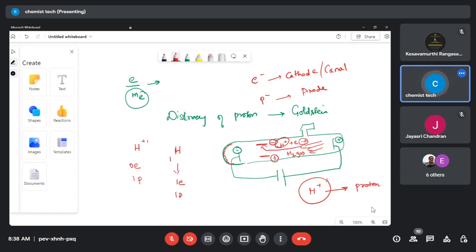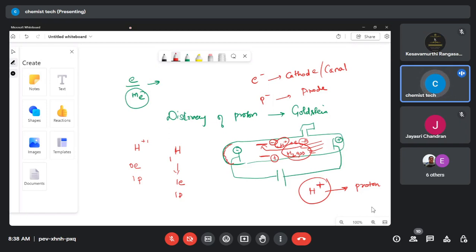Okay, so a very important point for the proton discovery is that the rays completely depend upon the nature of the gas taken. But previously, it's not like that. In the discovery of the cathode ray, or the discovery of the electron, the nature of the gas is not an important factor. But here, the nature of the gas plays an important role. So as you took it, H plus is completely a proton.